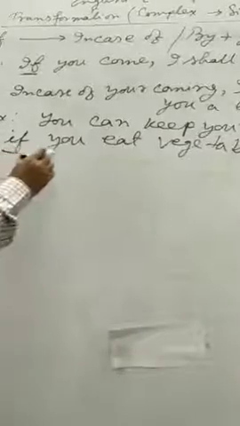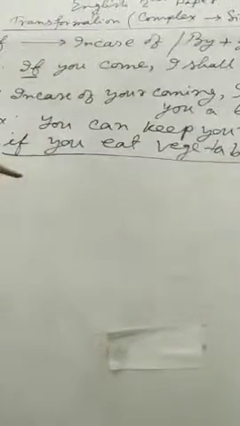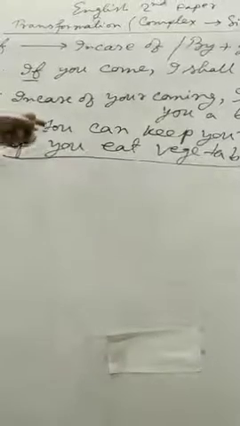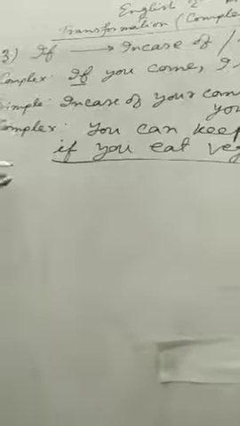If here stands for condition. If you eat vegetables, in that case, you can keep your body fit. So, it stands for condition, and that's why we have to use in case of. You can use by also. You can make a simple sentence in two ways.